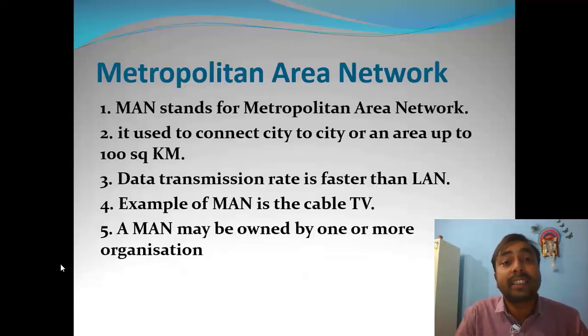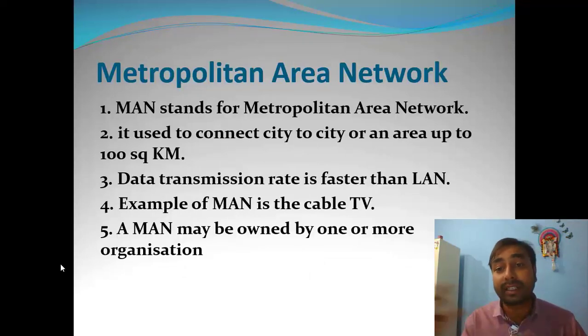So now next is the metropolitan area network. It is used to connect one city to another city, covering an area up to 100 kilometers. Data transmission rate compared to a local area network is faster, but it's not the fastest. Compared to a local area network it is fast, but it is used to connect one city to another city.